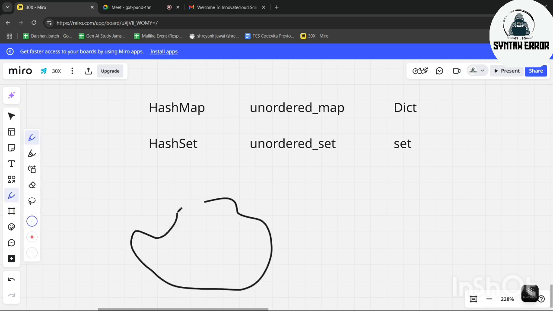So let's assume there is one data structure called set.